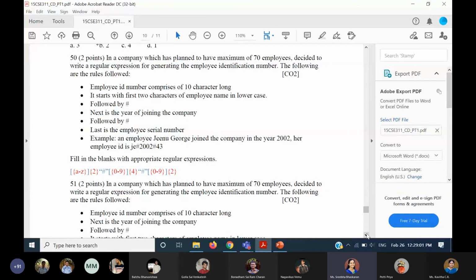Ma'am, for the year part, I have written the first digit as 2 to 9, then the other 3 as 0 to 9. Yes, it is Priyadarshan, right? I think I have considered that. Yes, I have seen your answer, but I don't remember who it was. Ma'am, I had even considered the maximum of 70 employees and had written 0 to 6 and then 0 to 9 again. Yes, that is also considered. And for the year, I had taken 1 to 2 and then 0 to 9 3 times.